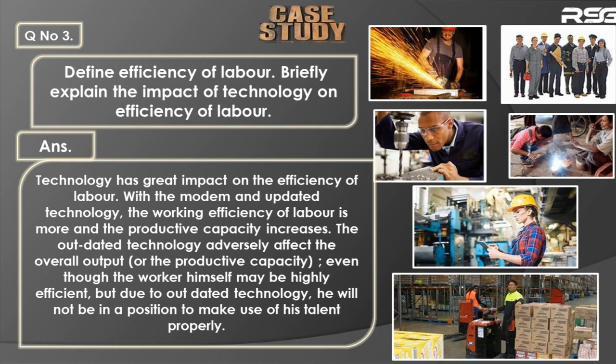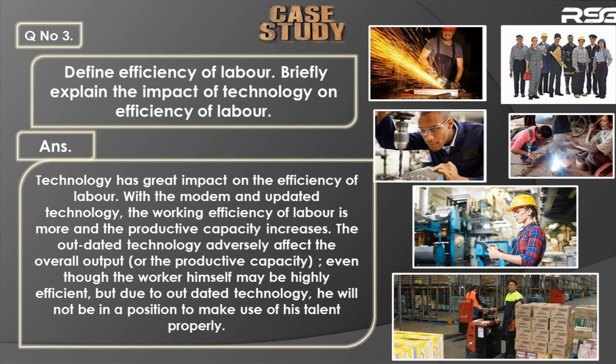The efficiency of labor becomes more, and the productive capacity also increases. You understood? I just told you what is the meaning of efficiency of labor. Efficiency of labor means the productive capacity of the labor, isn't it? So the productive capacity of the labor increases if you make use of modern, updated technology in the process of production. He becomes more efficient. His efficiency increases.